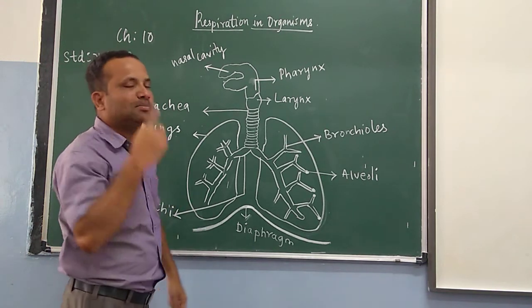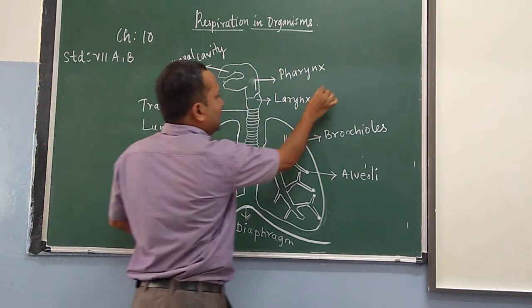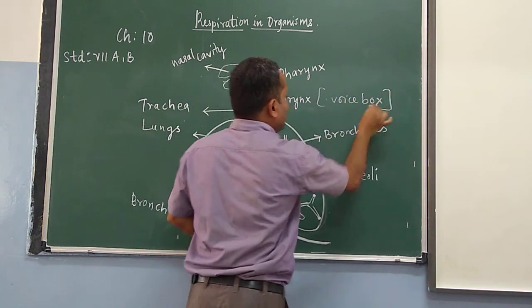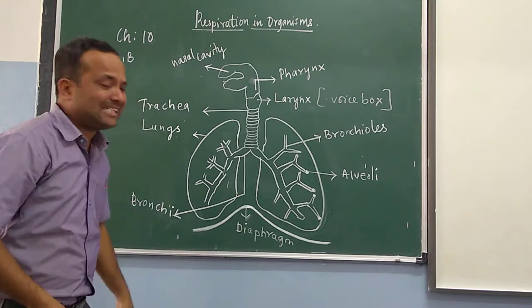This is called the voice box, nothing but the larynx.